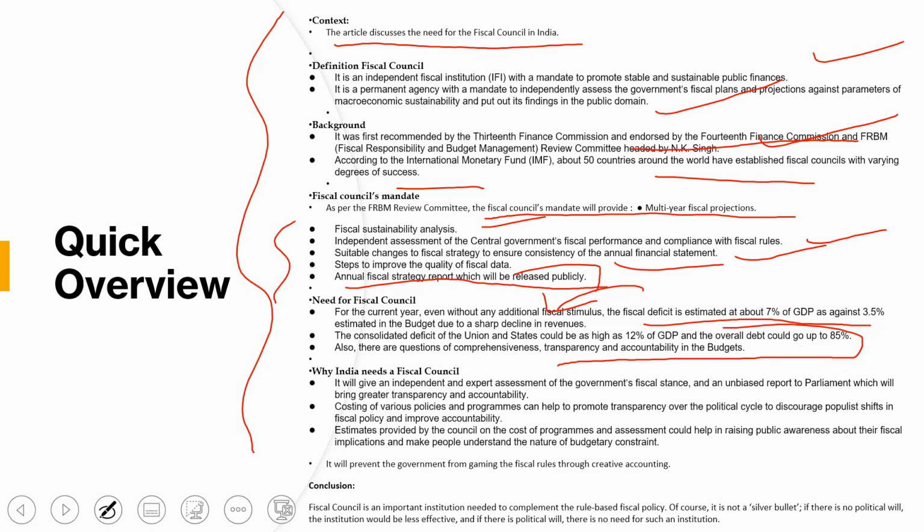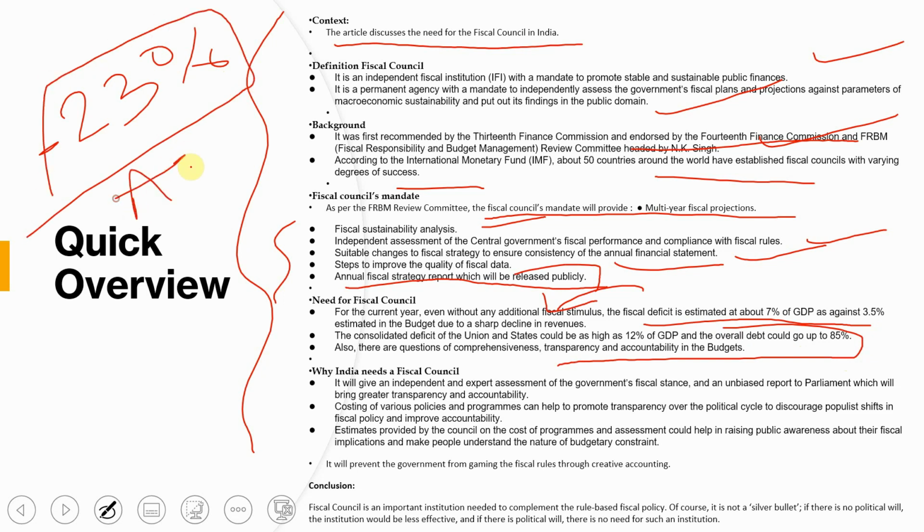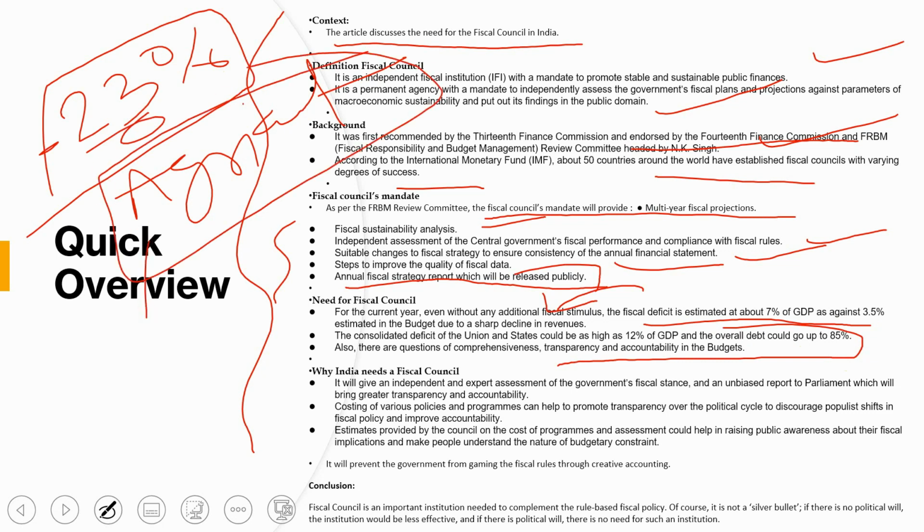Also, one more thing: in the COVID situation right now, we have minus 23% GDP. But here our agriculture helped in those data. If agriculture was not in the right position, then we would get minus 70% or 80% of GDP for our country. These are the aspects that we have to look at, and these things will be provided by the fiscal council.